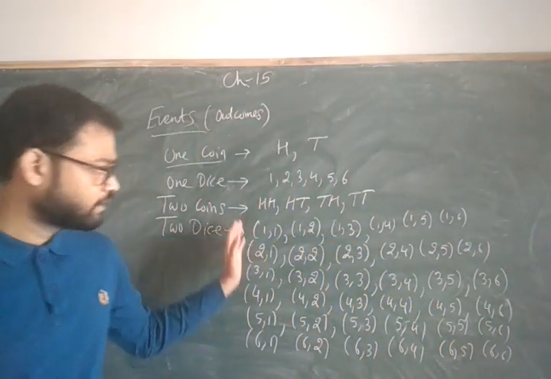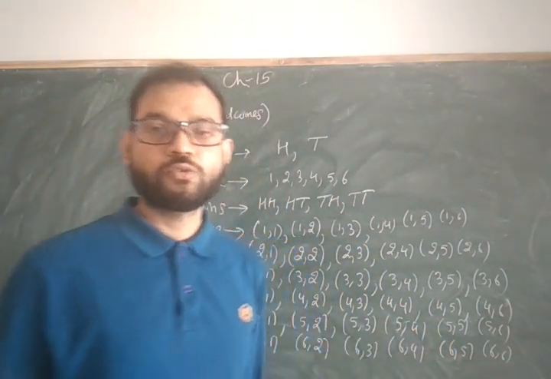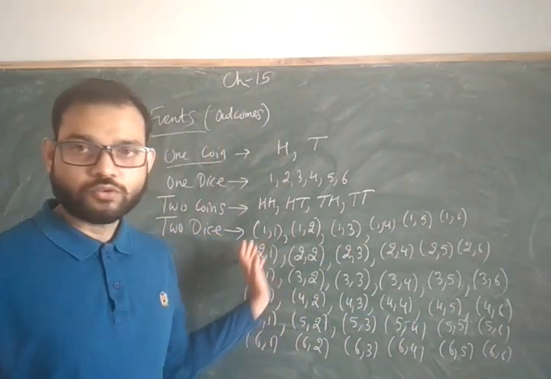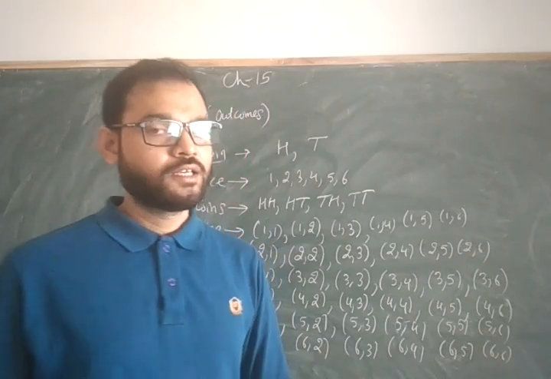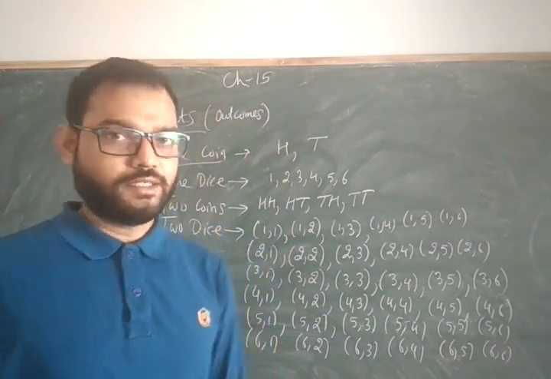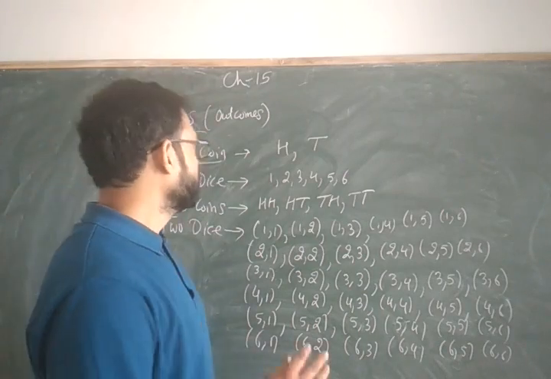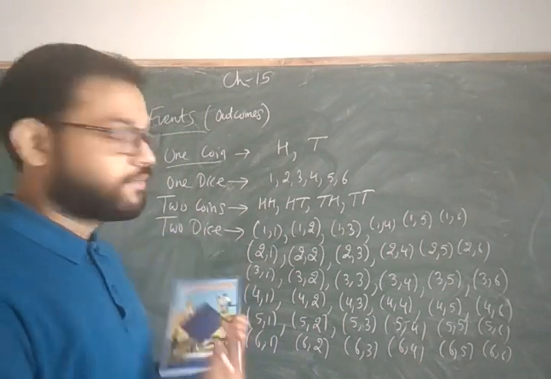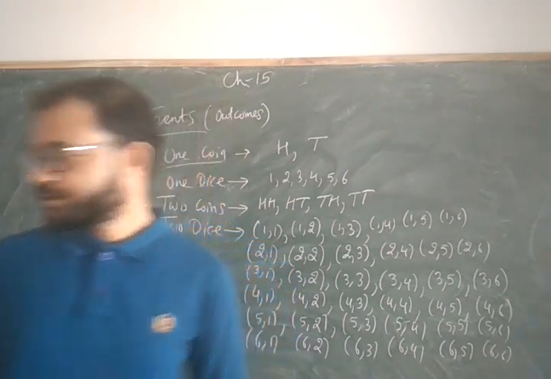So these are the 36 cases when you throw 2 dice. When you throw 2 dice, out of these 36 cases there will be 1 case. Okay, so now you understand the concept of outcomes and events.